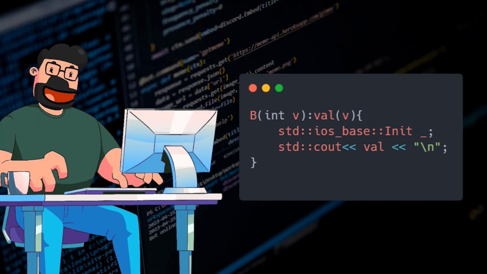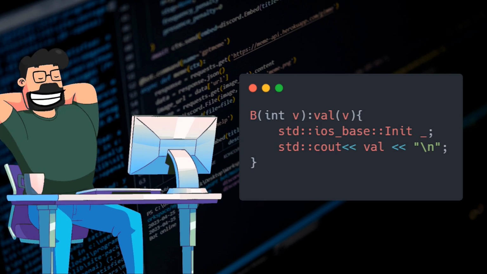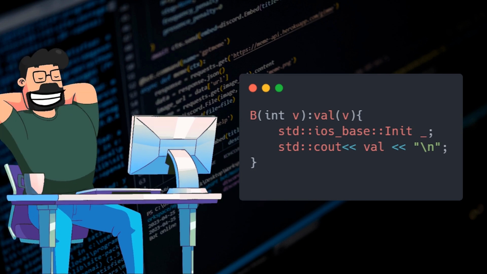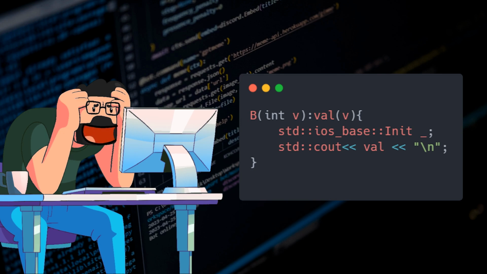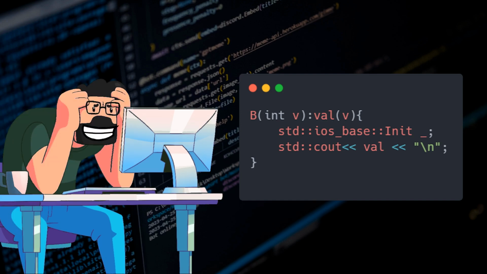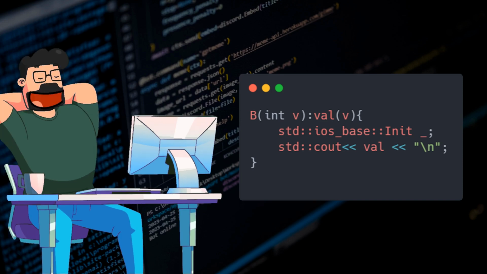Now, let's delve into the solution that sheds light on this enigma. The root cause of the problem stems from the undefined behavior triggered by the uninitialized state of the standard streams, such as std::cout. These streams are not automatically initialized for immediate use. To ensure their proper initialization before usage, we need to take matters into our own hands. By introducing a std::ios_base::Init instance within the constructor of class B, we can guarantee that std::cout is ready and